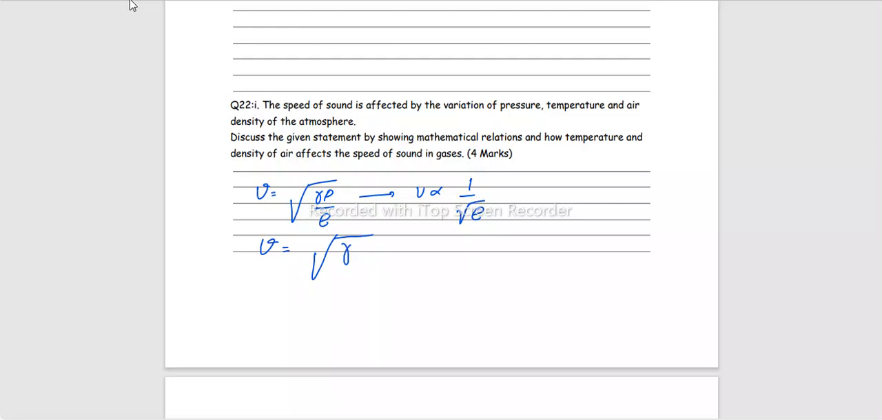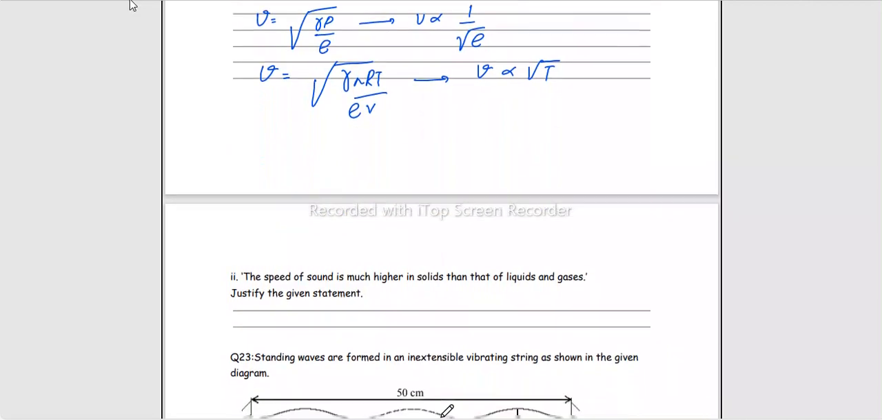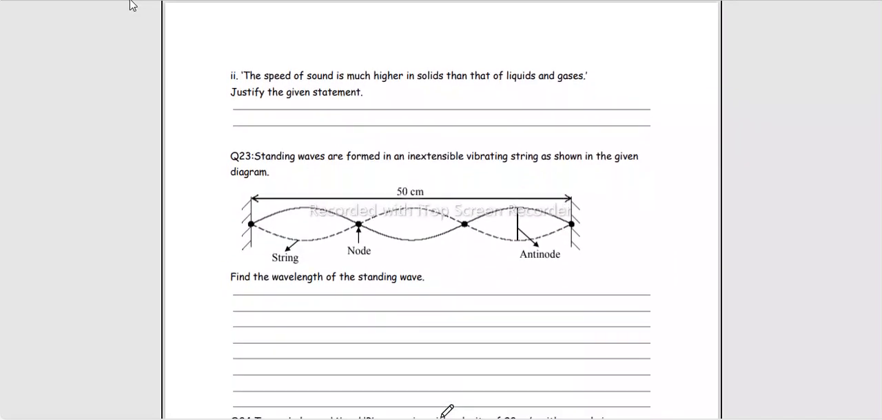Again, from the general gas equation, replace P with nRT over V and keep the rest as it is, and then comment that this velocity is directly related to the square root of temperature. This mathematical expression actually supports your theoretical answer. Then: the speed of sound is much higher in solids than in liquids and gases. Justify this given statement. We've discussed it in the last video.